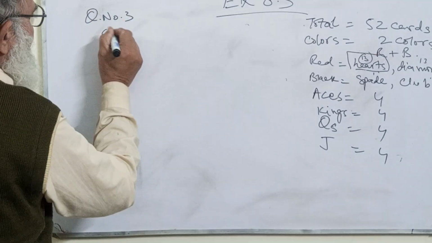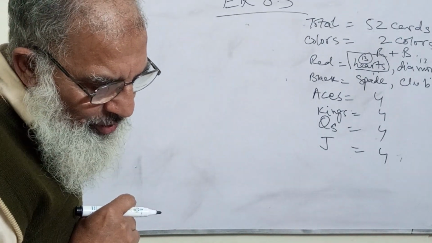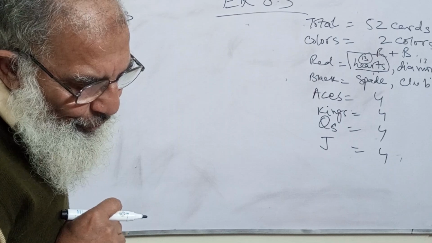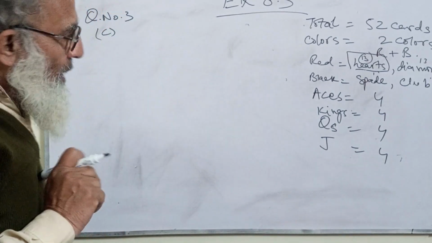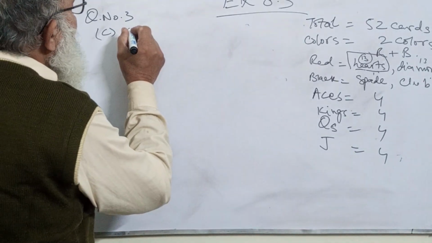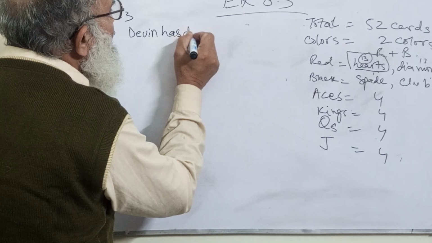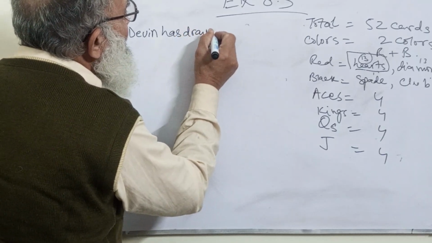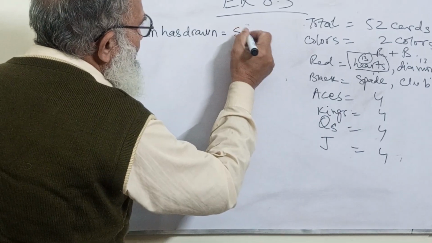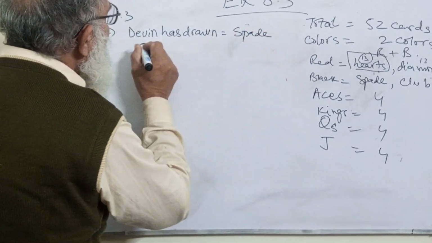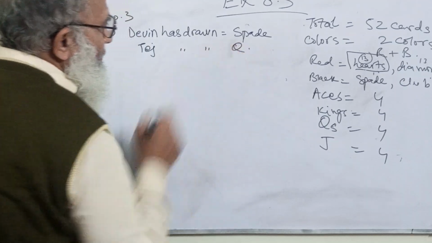Similarly, Part C. What does Part C say? Devin draws a spade and Tej draws a queen. Now Devin has drawn a spade, and Tej has drawn a queen.